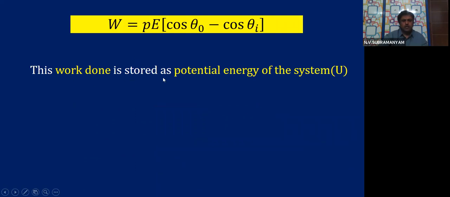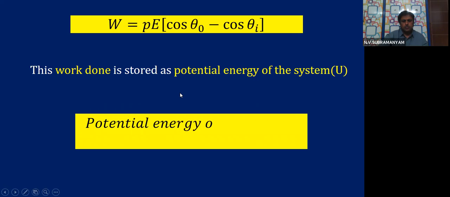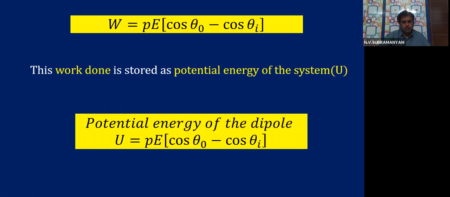This work done is stored as potential energy of the system, and its symbol is what? U. So the potential energy of the dipole U is equal to P into cos theta 0 minus cos theta I. So remember children, whenever we do work, that is stored as potential energy.